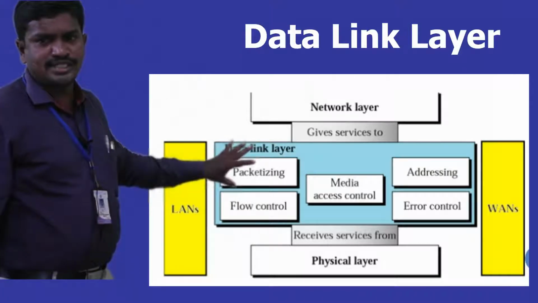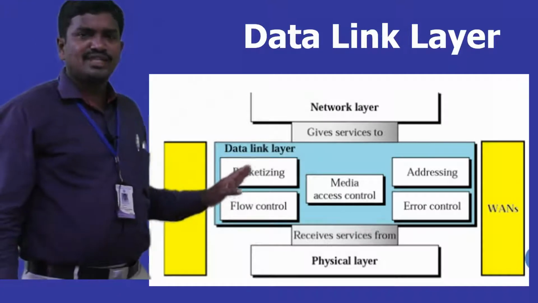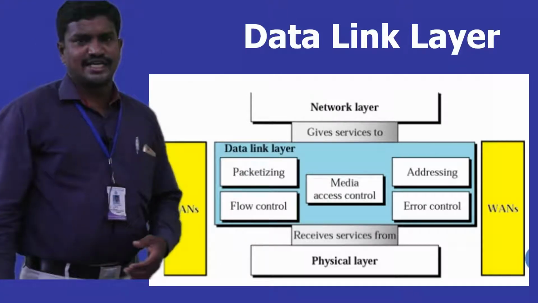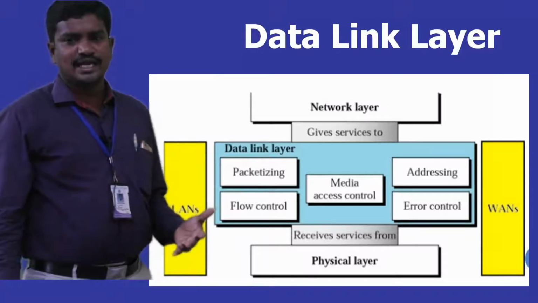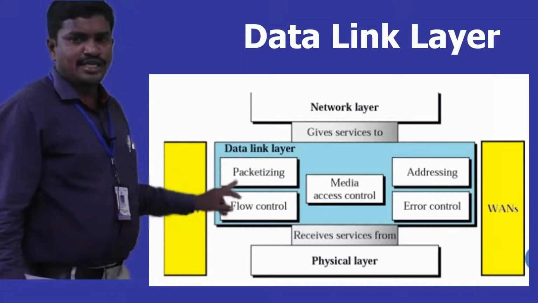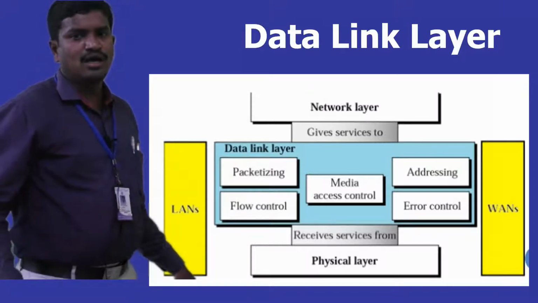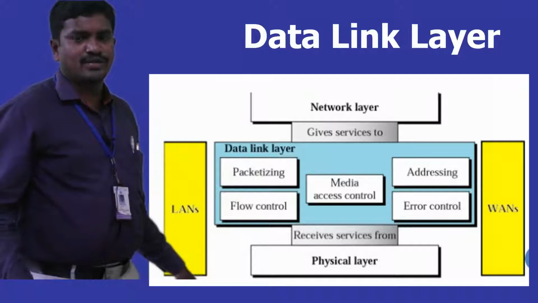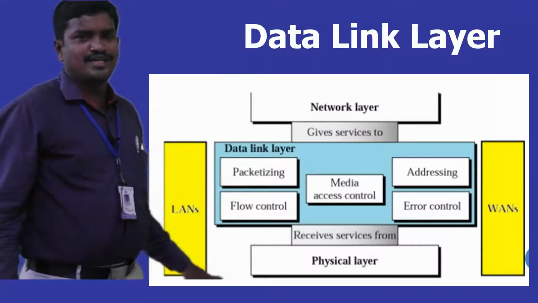Now when we see the data link layer from the receiver side, what is its job? It gets the services from the physical layer, like how the signals are given, what kind of signals are given, and how many bits are given.